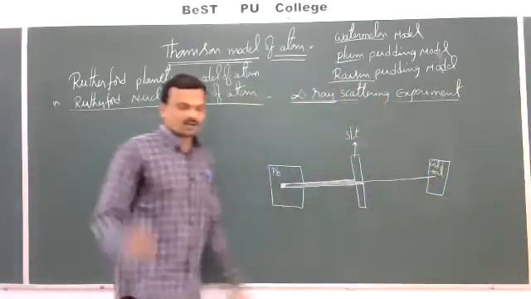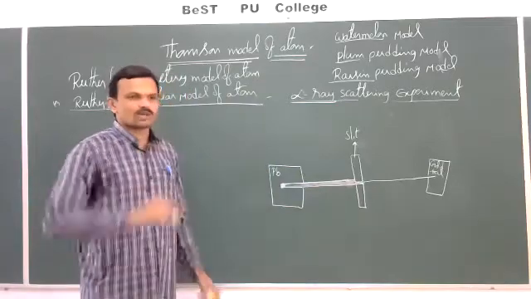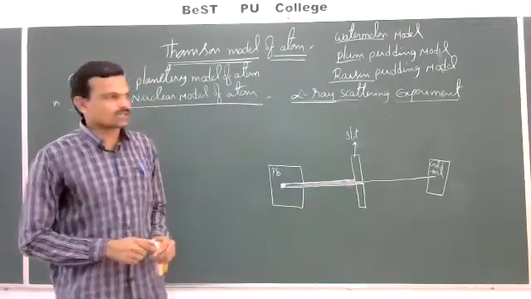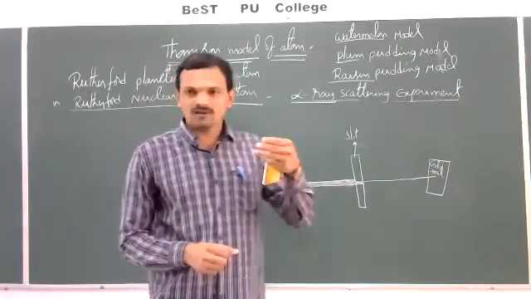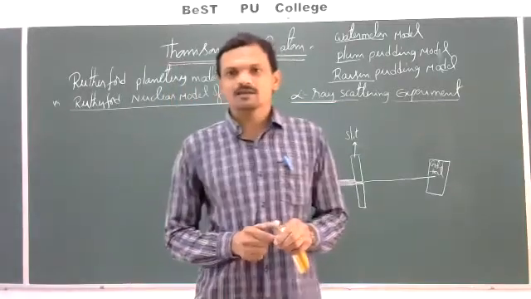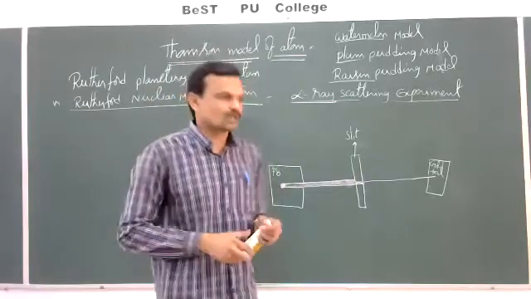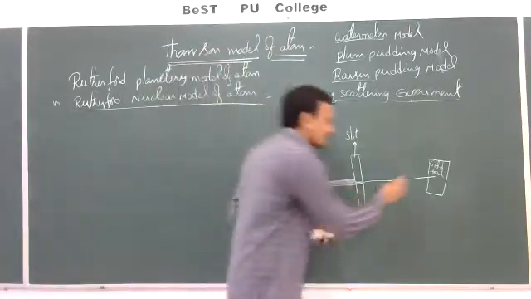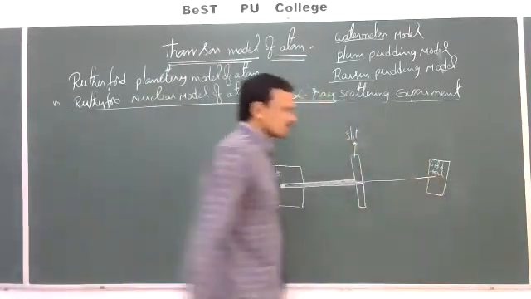It's a gold foil of very low thickness, less than 0.1 mm. Just like the silver wrappers you see on sweets, but those are very thick. So a very thin gold foil is used here.